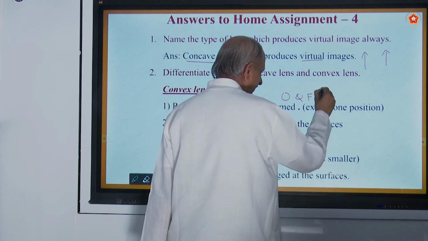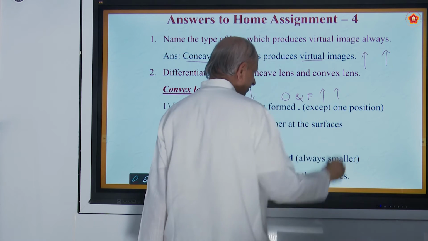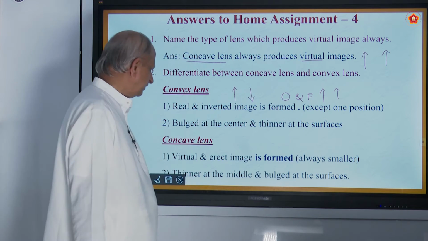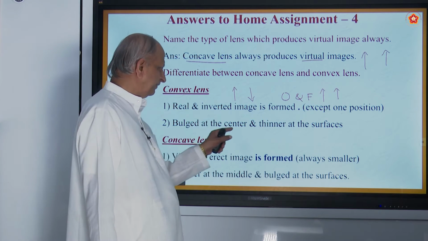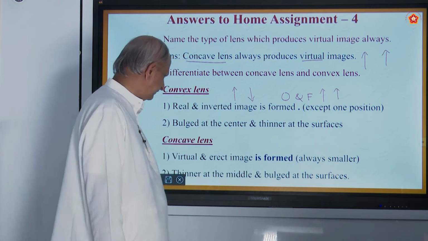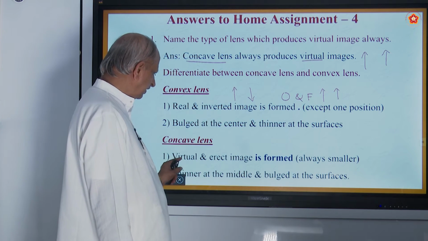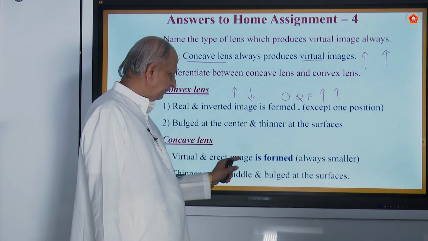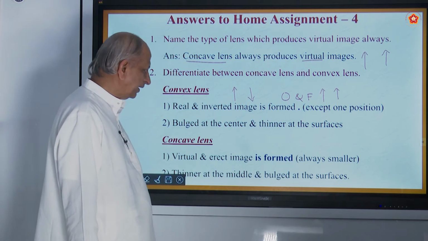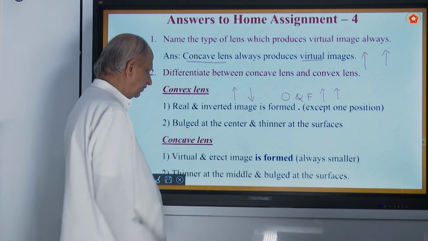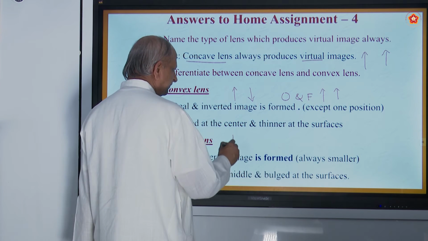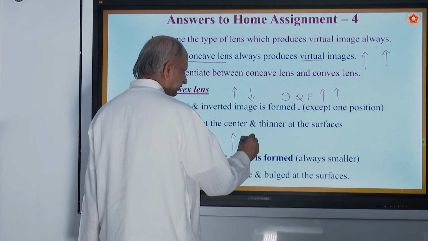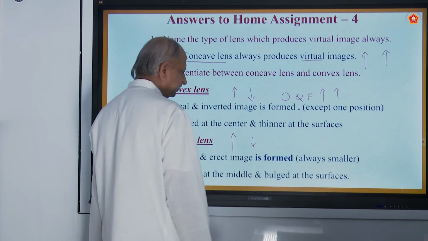That is the only case in a convex lens, and it is bulged at the center and thinner at the surfaces. A concave lens always produces a virtual image, and an erect image is formed, and it is always smaller. Smaller means what? If the object is say 10 centimeters, the image will be 0.5 centimeters.